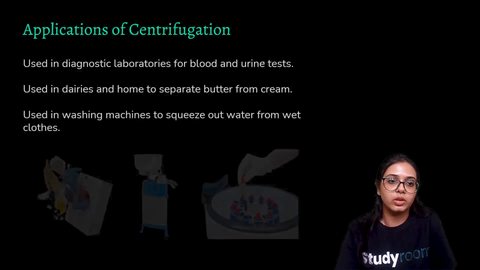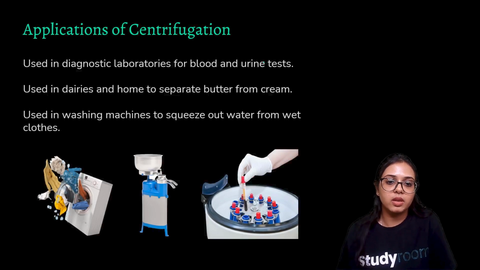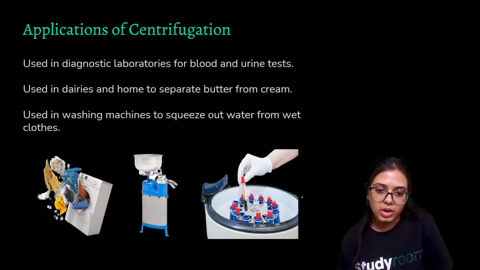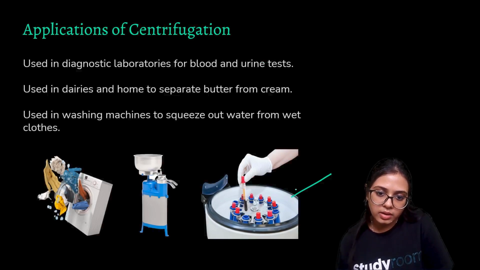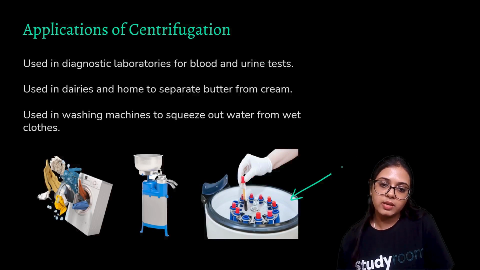Applications of centrifugation. Now this is a very basic process, but in this diagram, you see this right picture. This is the centrifuging machine, all right. This is the fixed axis, and these are small test tube sort of structures that are used, and this is basically rotated, and that is how the different components are separated.